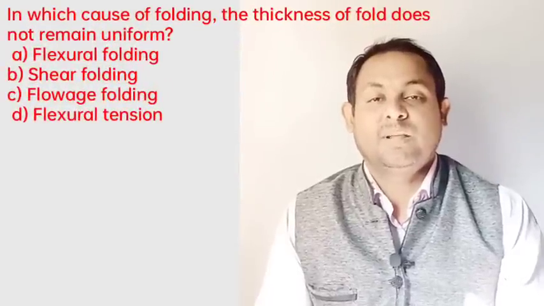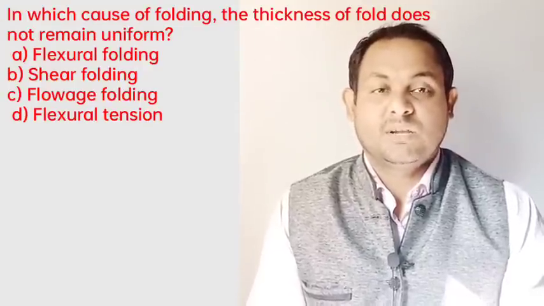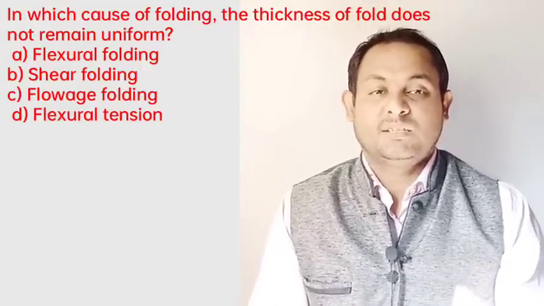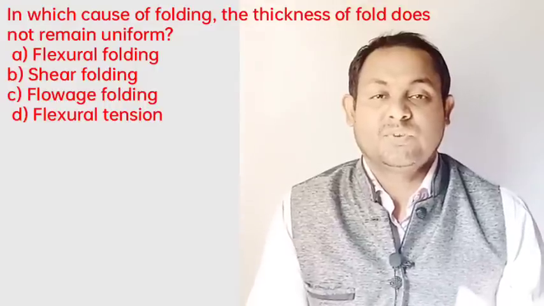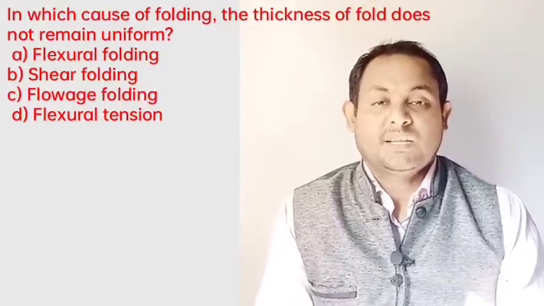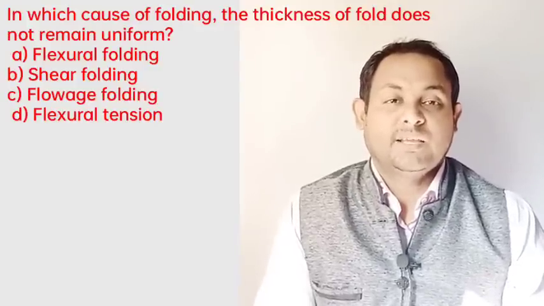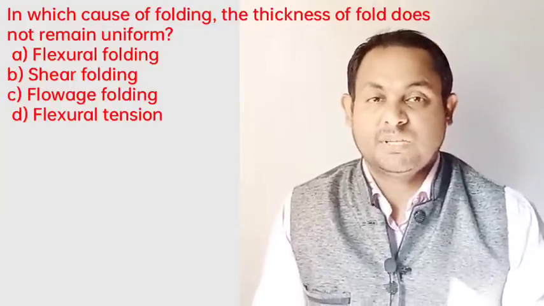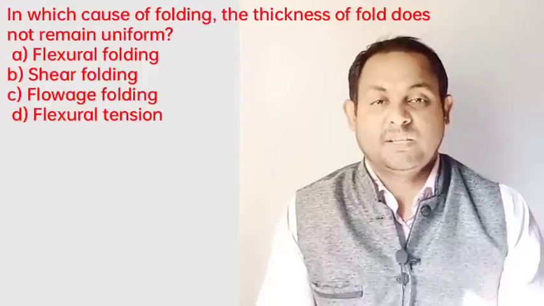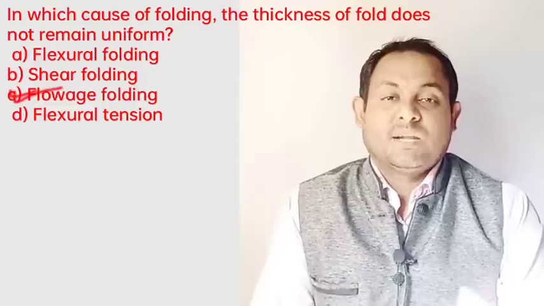Next, another question: in which type of folding does the thickness of the fold not remain uniform? This is very interesting. During compression due to flow folding, the material of the involved layers behaves almost like plastic masses and gets deformed at varying rates and unequal distances, and so the thickness of the resulting fold does not remain uniform. So definitely option C, flow folding, is the correct answer.